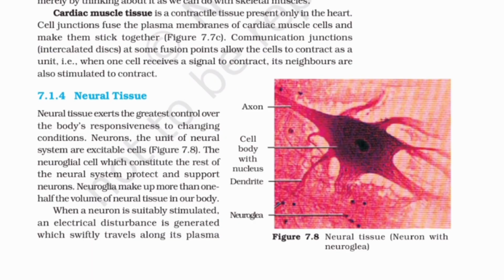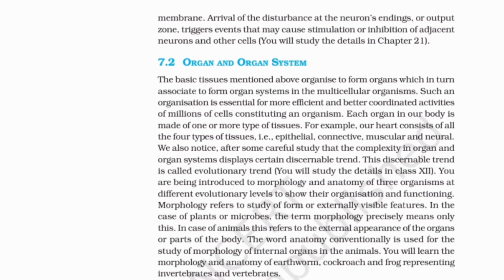When a neuron is suitably stimulated, an electrical disturbance is generated, which swiftly travels along its plasma membrane. Arrival of the disturbance at the neuron's endings, or output zone, triggers events that may cause stimulation or inhibition of adjacent neurons and other cells. You will study the details in Chapter 21.